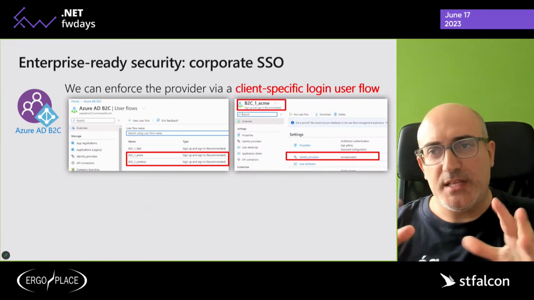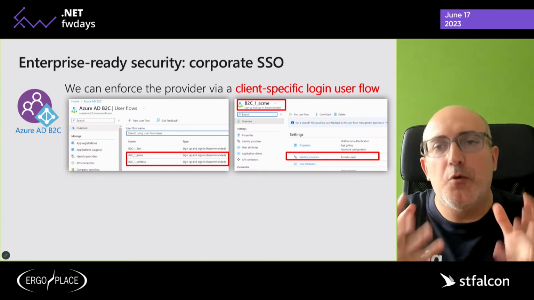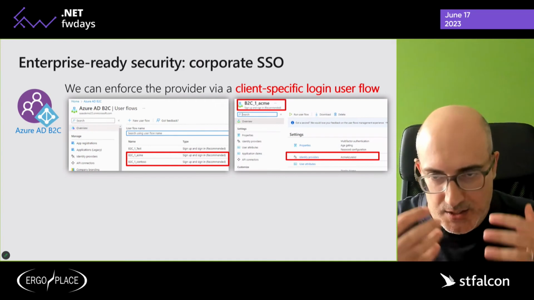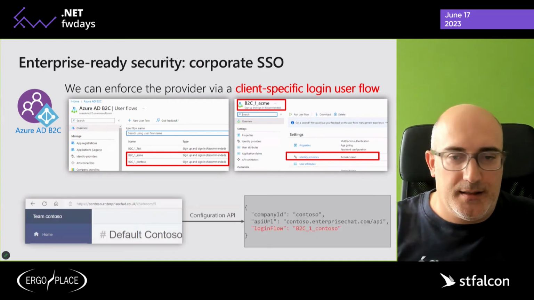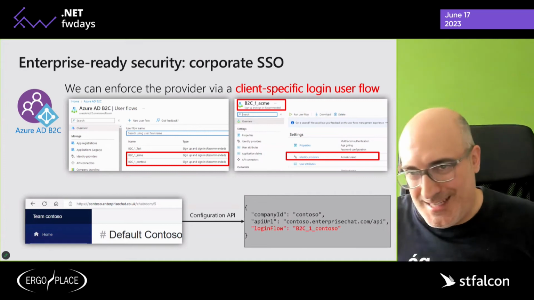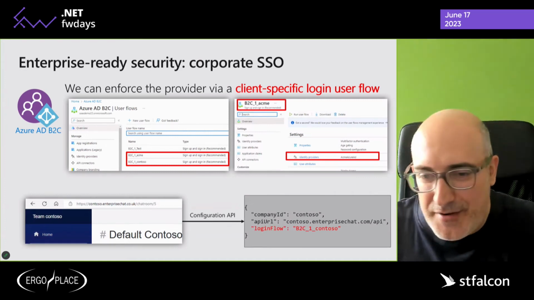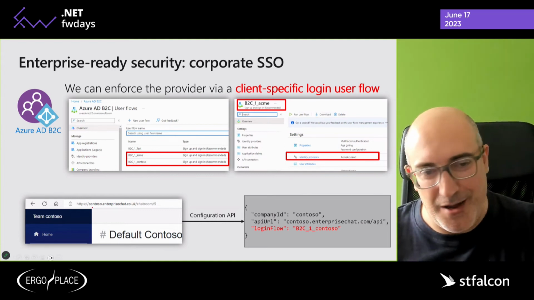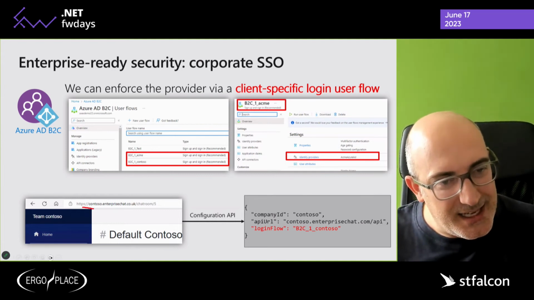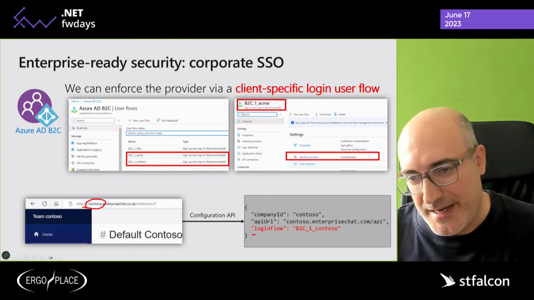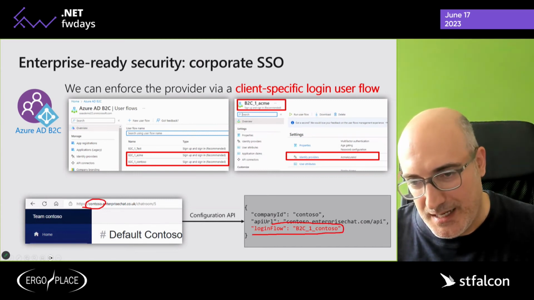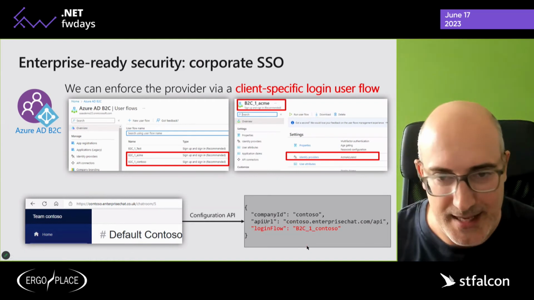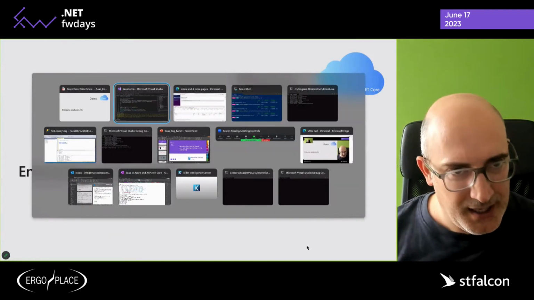So this is now a responsibility of the UI to decide which user flow it needs to use. And how can we tell it to the UI? Well, that's why we built a configuration API endpoint, isn't it? So we can leverage exactly the same endpoint that we've created before, which is now becoming a little bit more interesting, and saying that if the user comes from Contoso, the user flow that needs to be used is this one, B2C one Contoso. Okay, that's the idea. So let's see it in action.